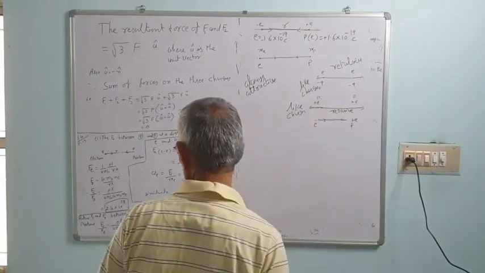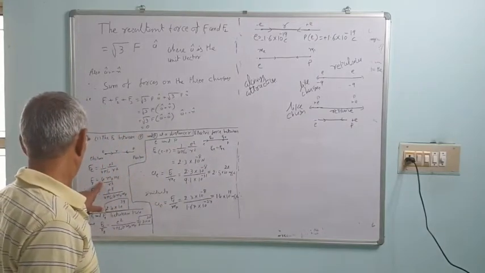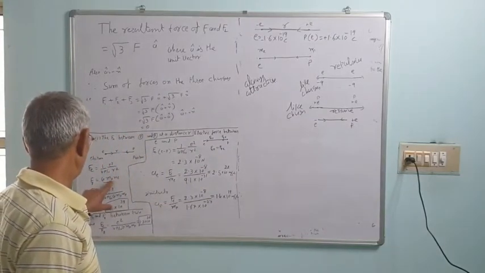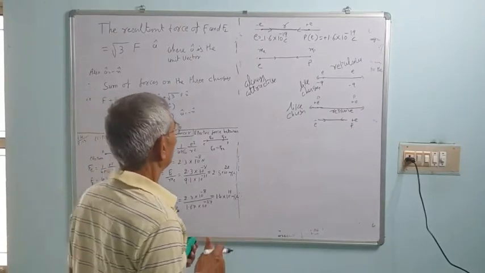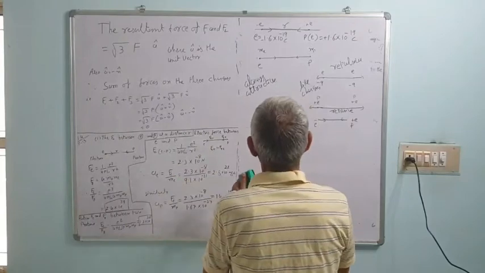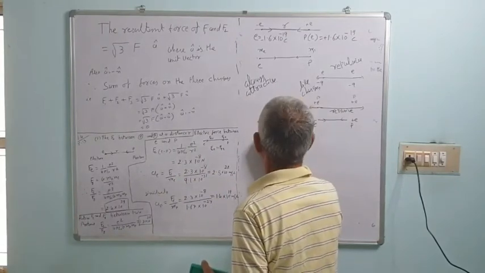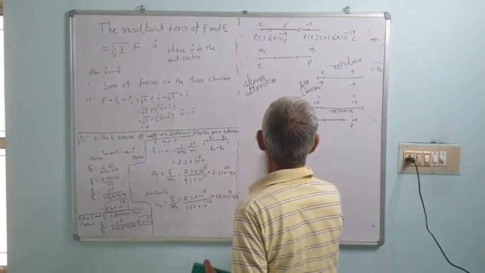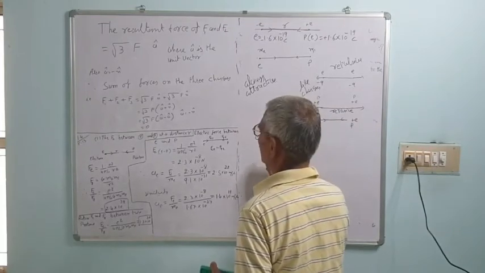So the gravitational force between proton and electron is given by G mp me upon R square. We know this data. The electronic charge is equal to 1.6 into 10 raised to minus 19 coulomb.